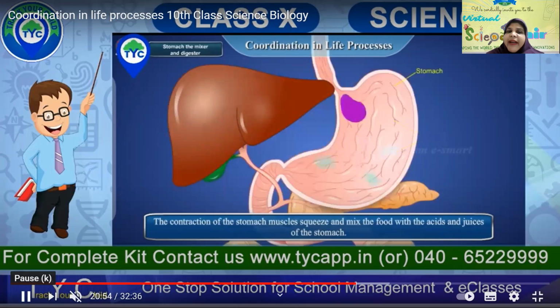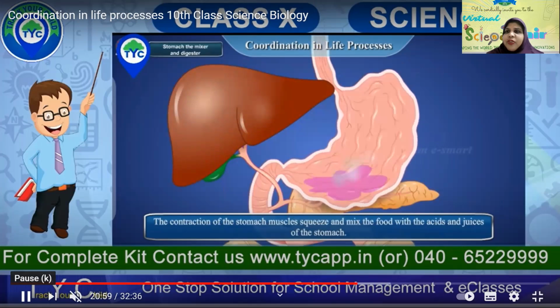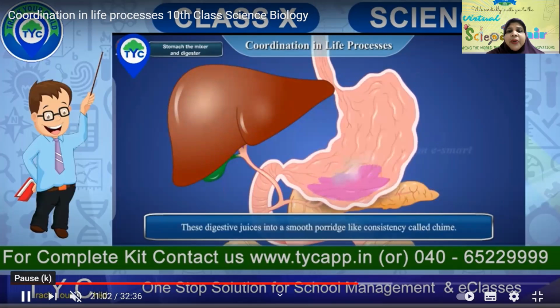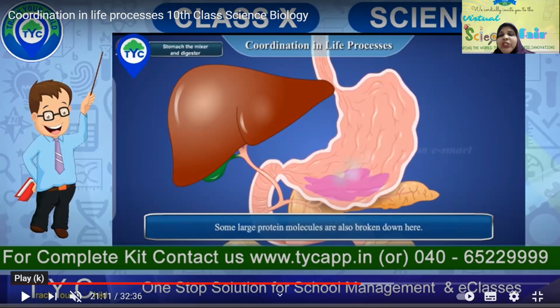Now the contractions of the stomach muscles squeeze and mix the food with the acids and juices of the stomach. You can see that these digestive juices in your stomach turn the food into a smooth, porridge-like consistency called chyme. Once the food has come as a bolus, supposing you are taking a chapati, the solid chapati is being made into a semi-fluid, semi-liquid food, which is called chyme.